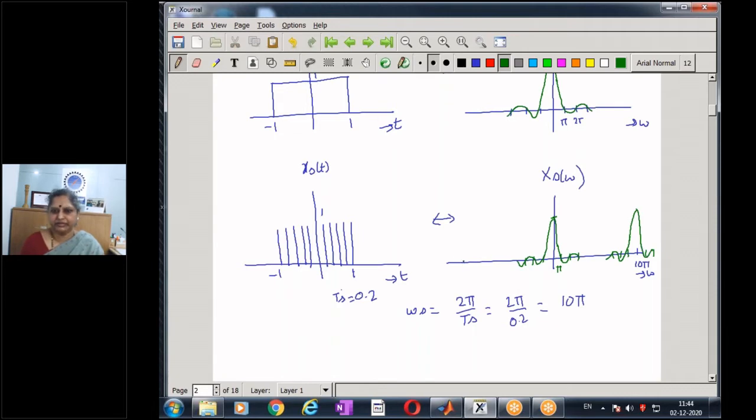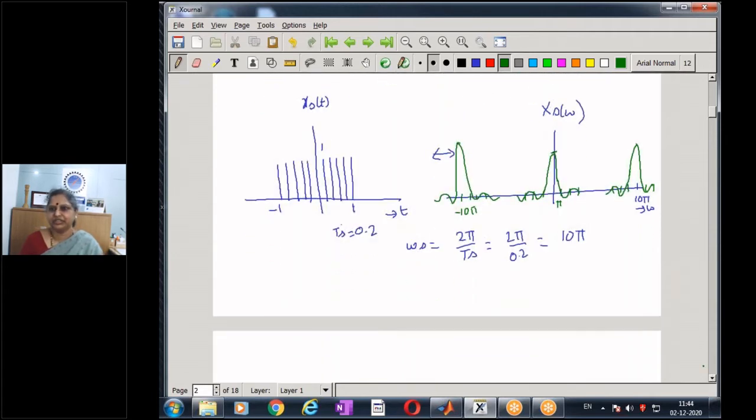And similarly, I have another component at -10 pi, and of course, integral multiples: 20 pi, 30 pi, and so on. This is my spectrum of the sampled signal, which is periodic, and this quantity is nothing but my omega s. So this is my omega s, and omega s is 10 pi. So the spectrum of the sampled signal is periodic with period 10 pi.